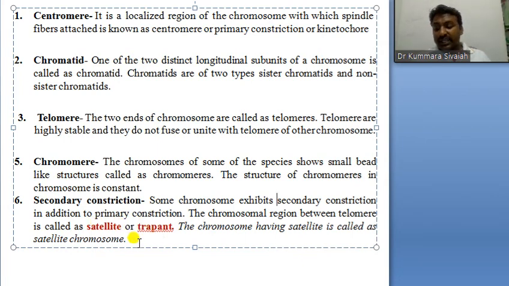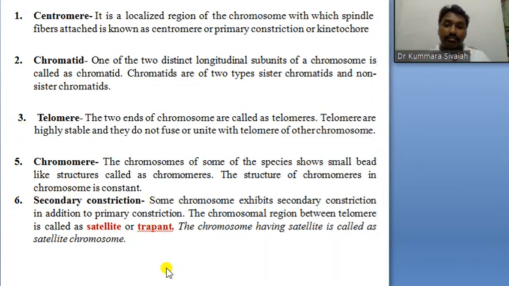Because just as the earth has the moon as a satellite, like that the satellites are distributed on the chromosome. That's why it is called secondary constriction.